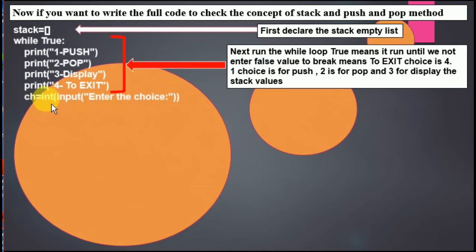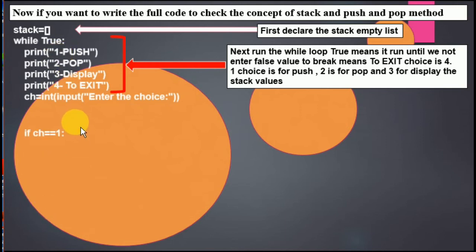So you ask for a choice from the user and this ch is going to store that choice, which is an integer, that means 1, 2, 3, 4. Here are the choices I've given already: 1 for this, 2 for this, 3 for this, like this. Any person is going to enter the value, that is 1.